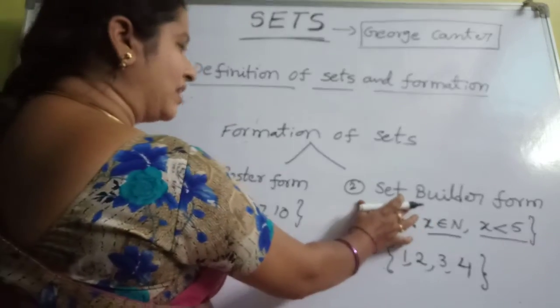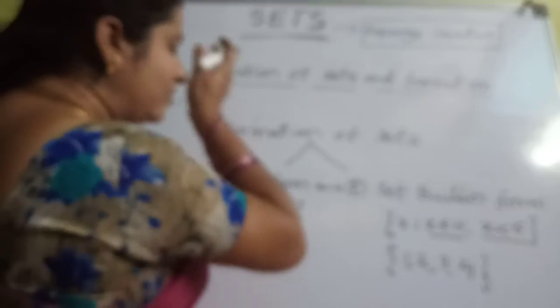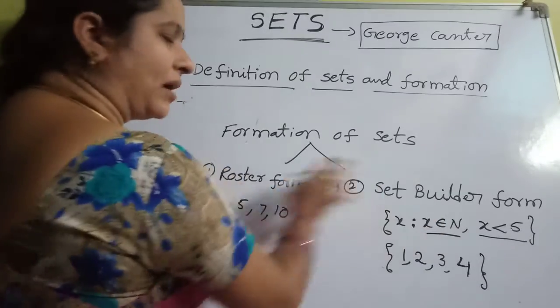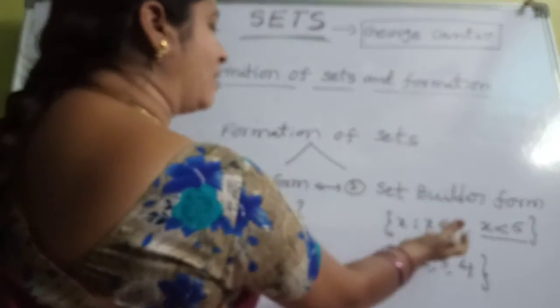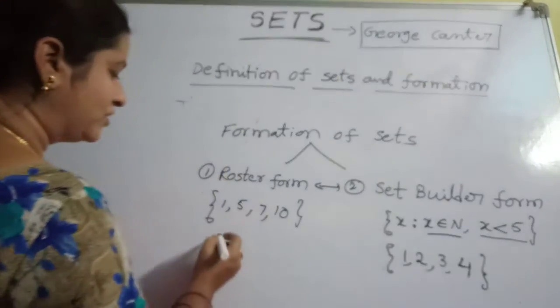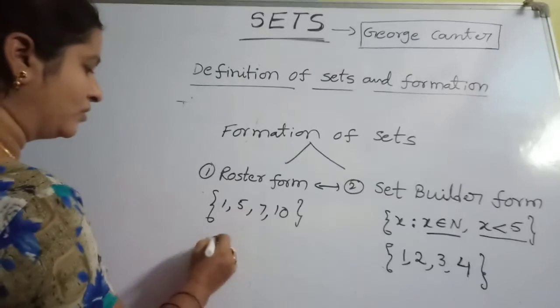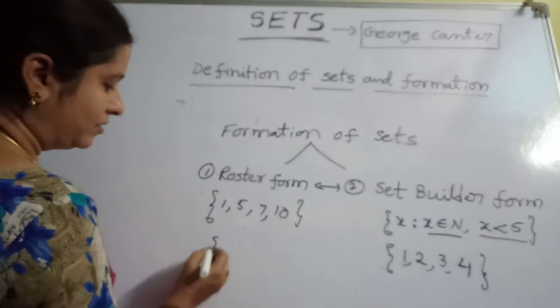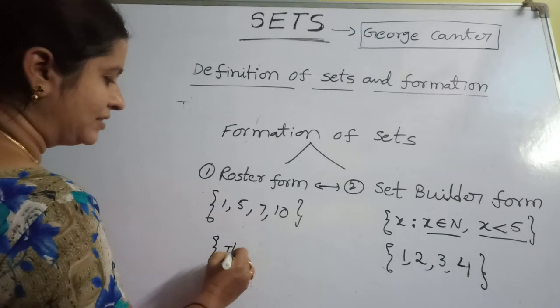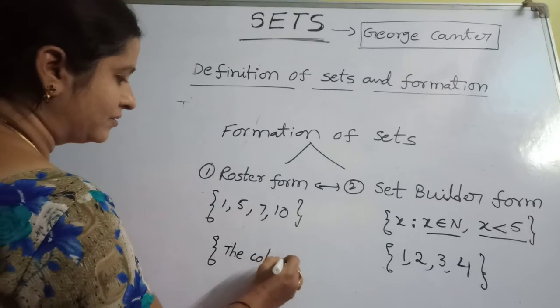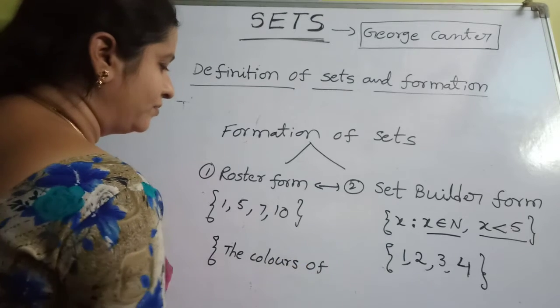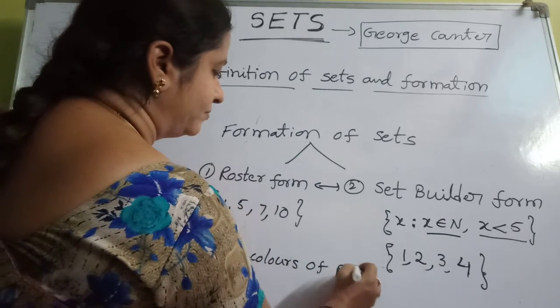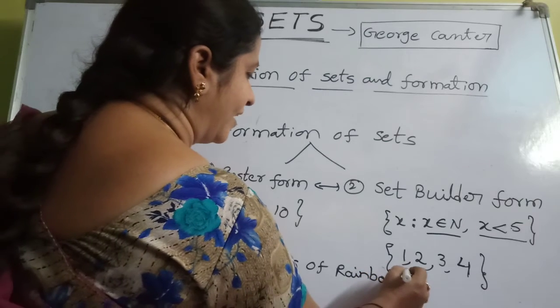So this is the set builder form and this is the roster form. There is an important question in your 10th class: conversion of roster form to set builder form and set builder form to roster form. How is it? Okay, first you take the roster form. Suppose the colors of rainbow.